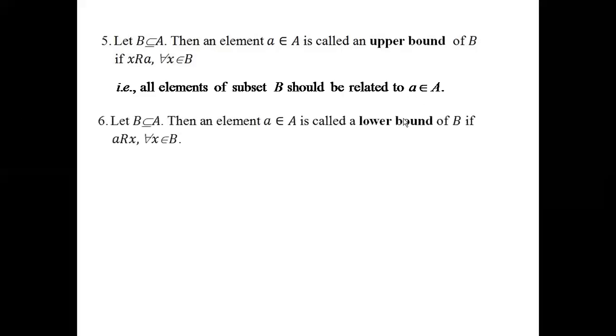Sixth one is about lower bound. Let B be a subset of A. Then an element a belonging to the set A is called a lower bound of B if a is related to x for every x belonging to the subset B. So here again we consider a subset B which is a subset of the main set A. An element a belonging to the set A is said to be the lower bound if it satisfies the condition that a is related to x for every x belonging to the set B. In other words, element a should be related to all the elements of the subset B.